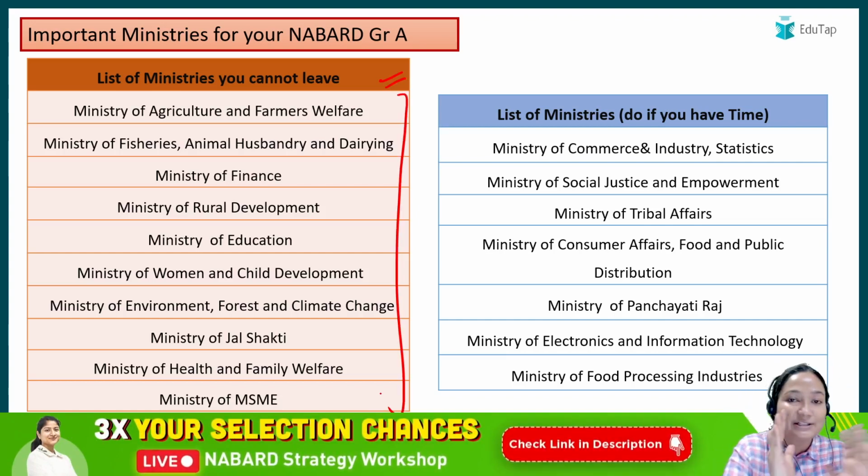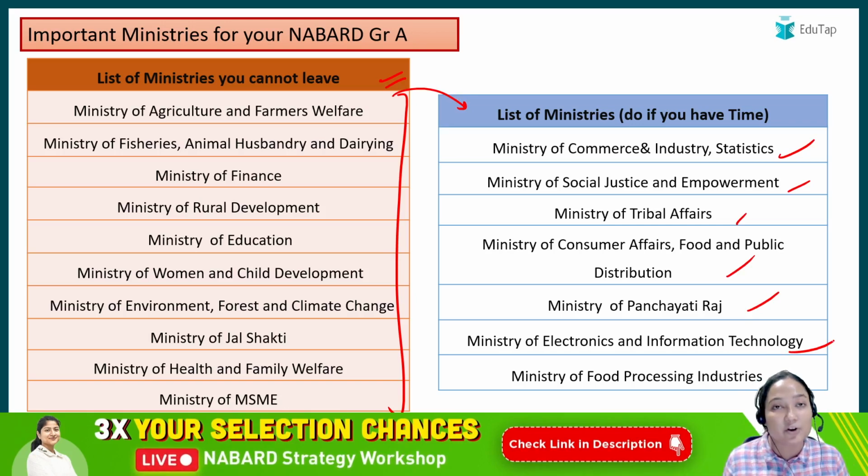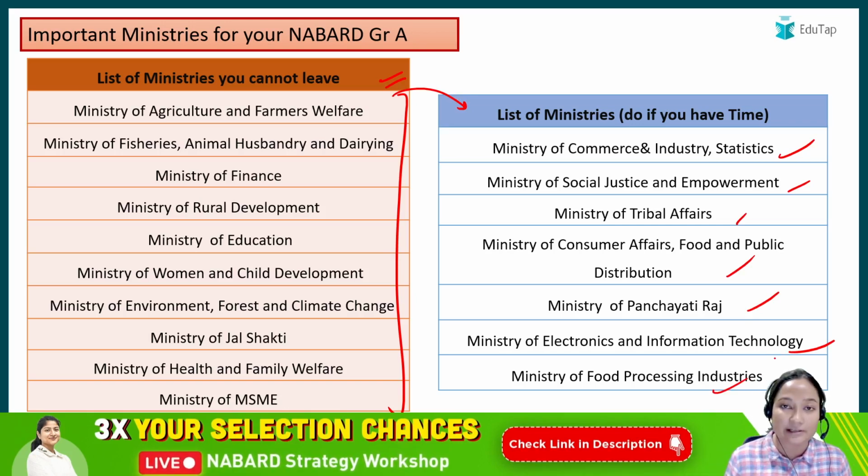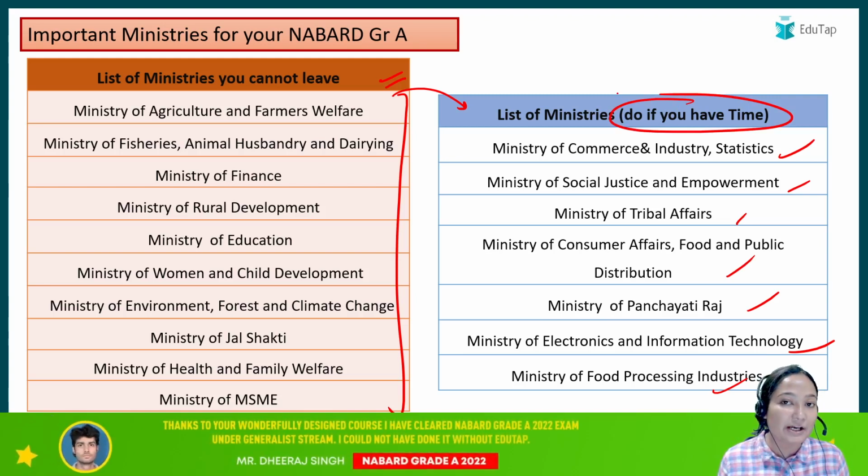Once you get these ministries done, then you can focus on the ministries of commerce, social justice, tribal affairs, consumer affairs, panchayati raj, electronics and information, and food processing. But only if you have time. If you don't have that kind of time, no worries.